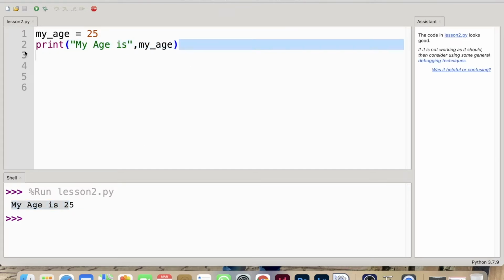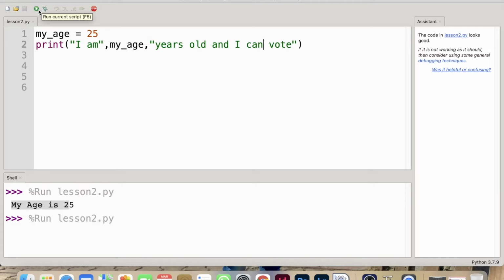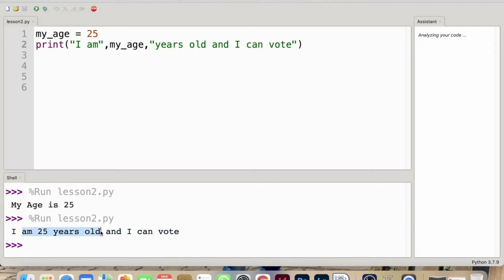Let's modify this program further. I will write print "I am", comma, my_age, comma, "years old, and I can vote", which means I can print multiple items together separated by commas in one print statement. When I press the run button, it will print I am 25 years old and I can vote on the output screen. At this point, we have discussed all the basic points of variables.